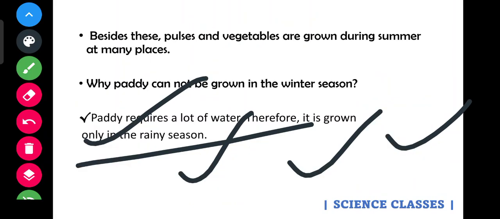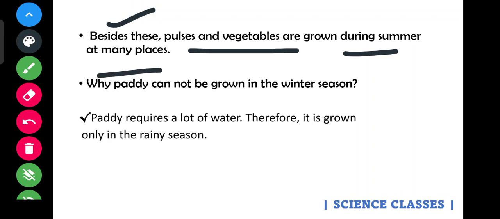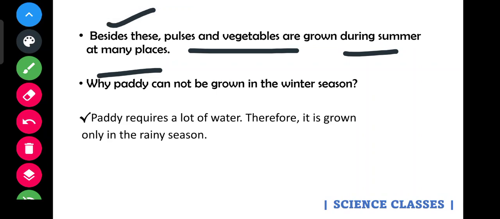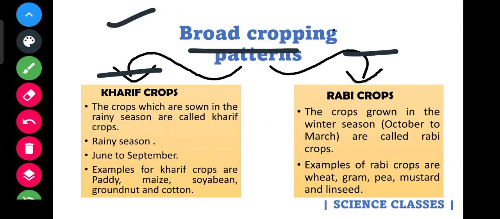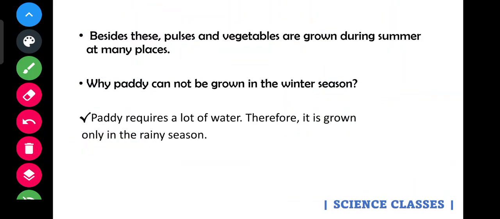So hope it's clear. Besides these, pulses and vegetables are grown during summer in many places. If you notice, we spoke of Kharif in the rainy season, sorry, I mispronounced. Kharif we see in the rainy season, and Rabi we see in the winter season. But in the summer season we see a few crops grown, which are pulses and vegetables.